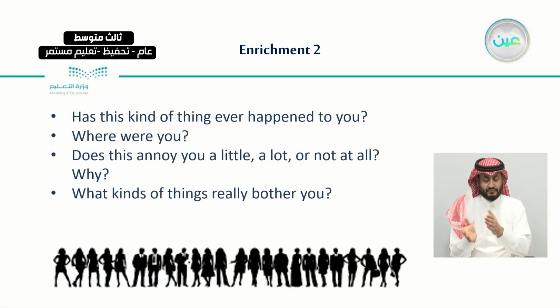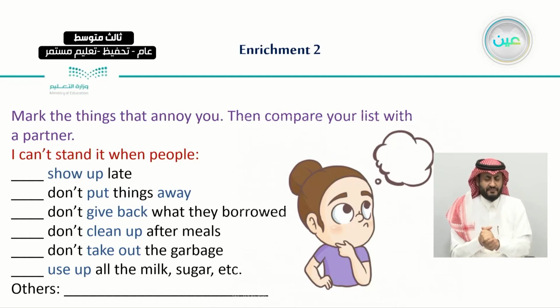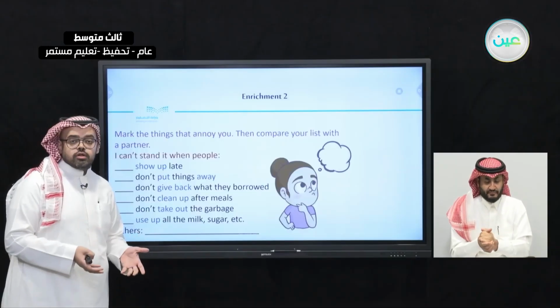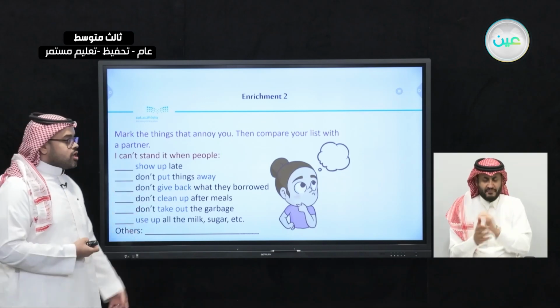And so we had a couple of questions about you. Has this kind of thing ever happened to you? And where were you? And does this annoy you a little, a lot, or not at all? And what kinds of things really bother you? So these were an introduction about listing the things that annoy you, the things that make you uncomfortable.